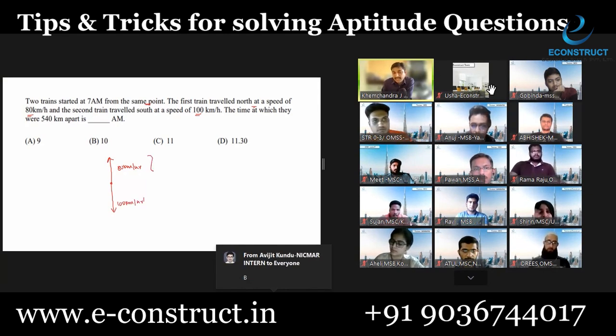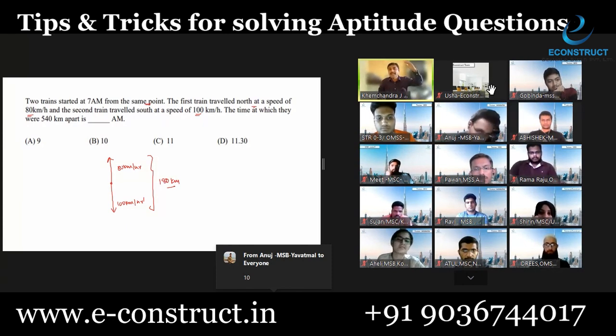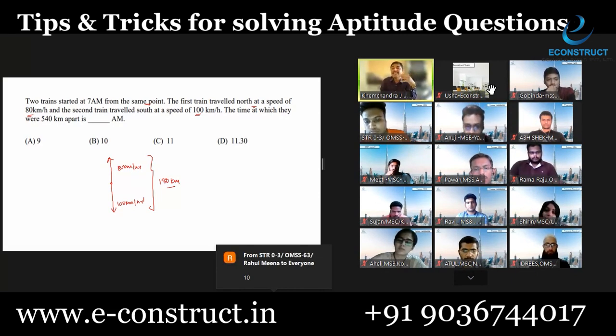It means that after 1 hour, a distance of 180 km is created between these two trains. Yes or no? Because in 1 hour one train goes 80 kilometers towards north and the other goes 100 kilometers towards south. So 180 kilometers of distance is created in 1 hour.